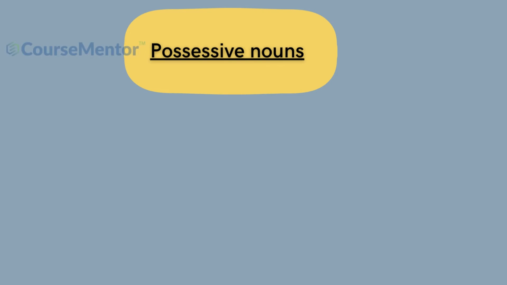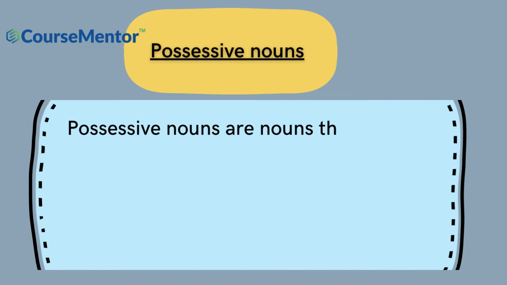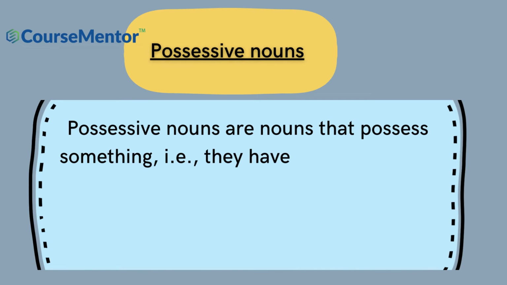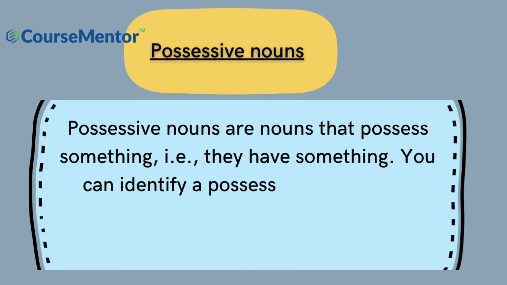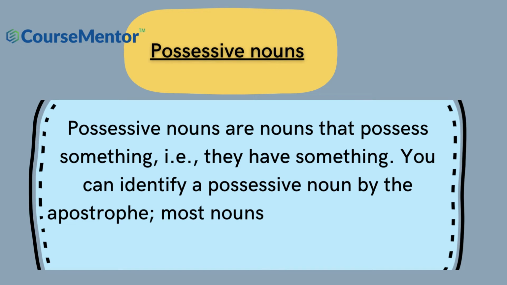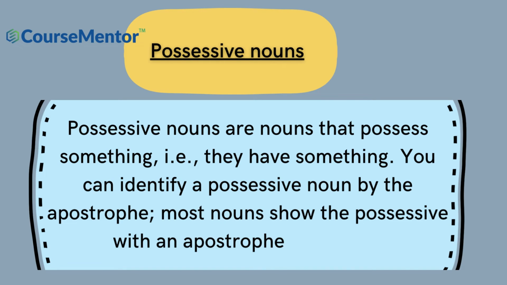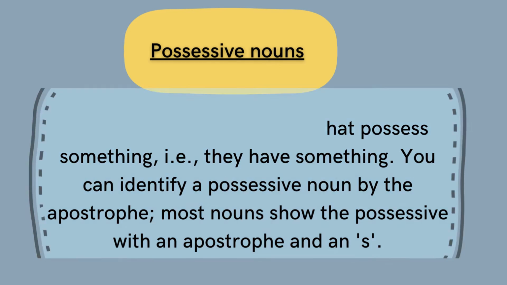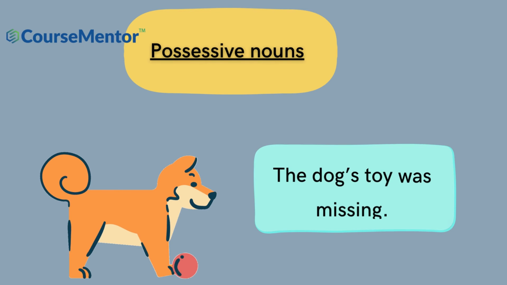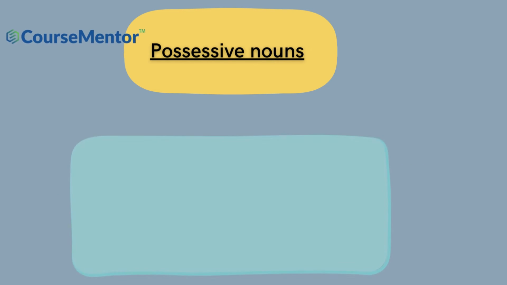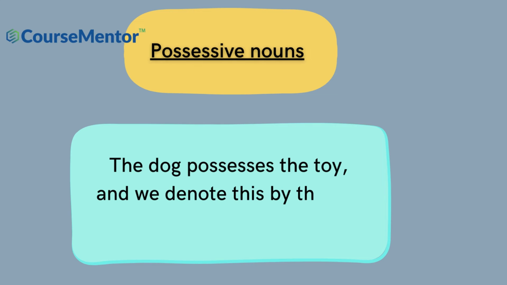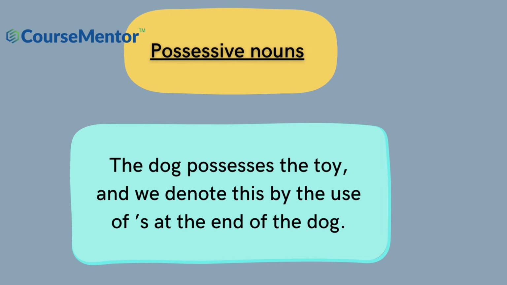Possessive nouns. Possessive nouns are nouns that possess something, i.e., they have something. You can identify a possessive noun by the apostrophe. Most nouns show the possessive with an apostrophe and an s. For example, the dog's toy was missing. The dog possesses the toy, and we denote this by the apostrophe s at the end of dog.